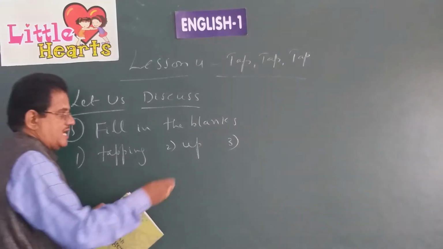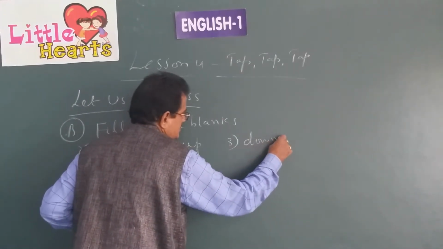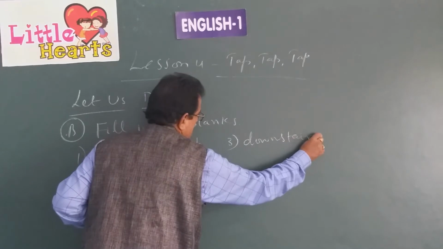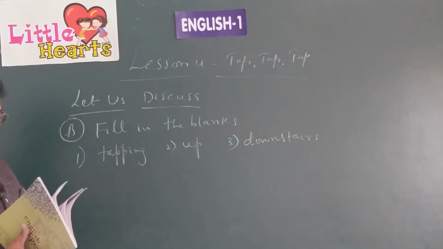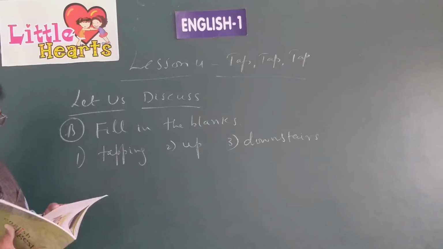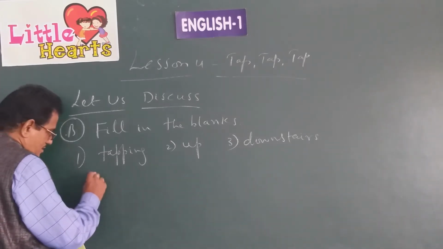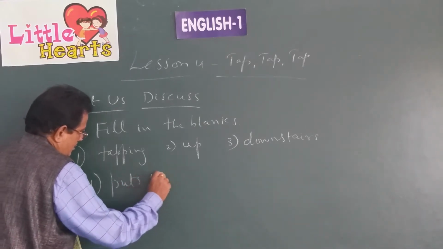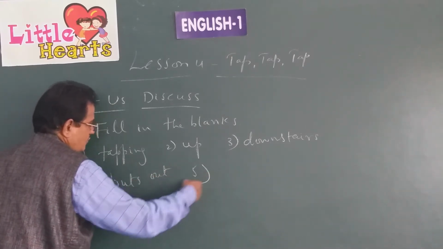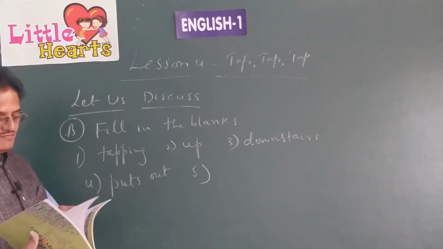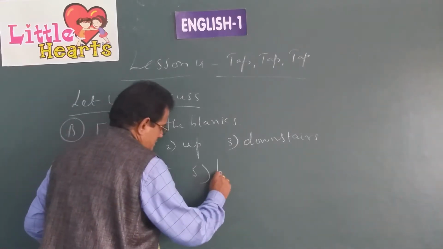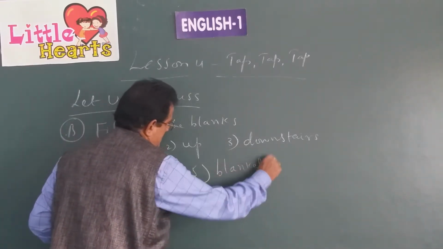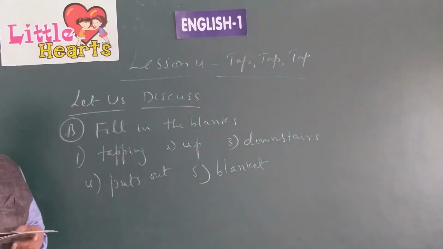Meenu runs dash downstairs. Her room is located upstairs, so she runs downstairs. Mum dash the light. What does mom do? Mum puts out the light. Puts out means switches off. The fifth blank: Meenu hides under her blanket. Fifth blank is blanket.